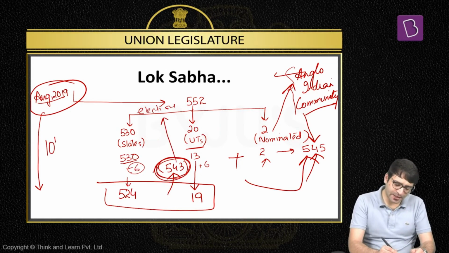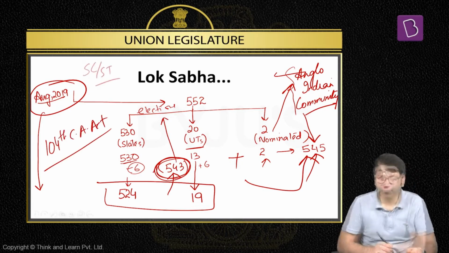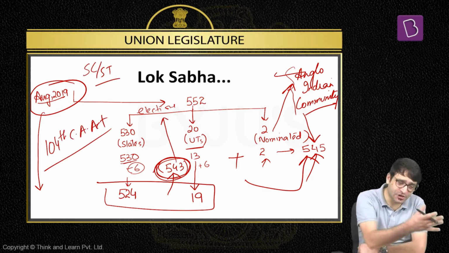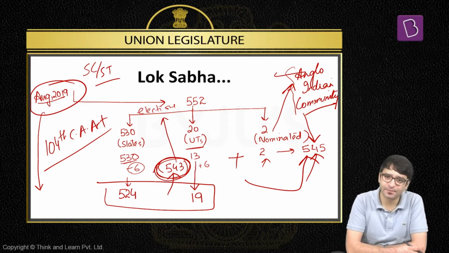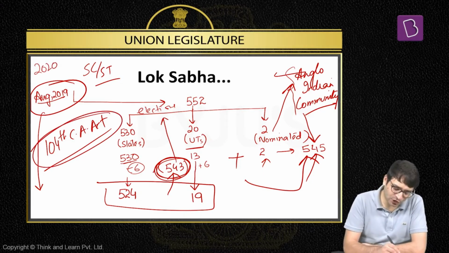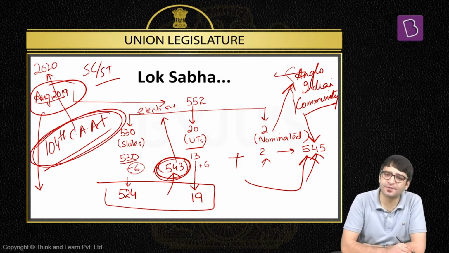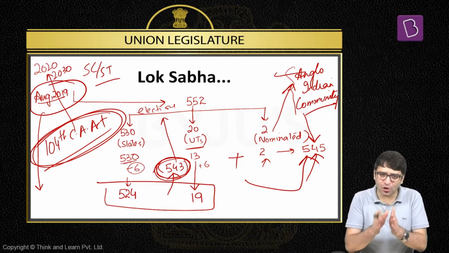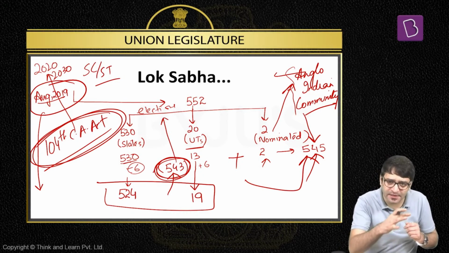But then what happened? The 104th Constitutional Amendment Act was passed. In Lok Sabha and in legislative assemblies, there are seats reserved for SCs and STs. This reservation would have ended in 2020. But the 104th Constitutional Amendment Act extended this SC/ST reservation till 2030.